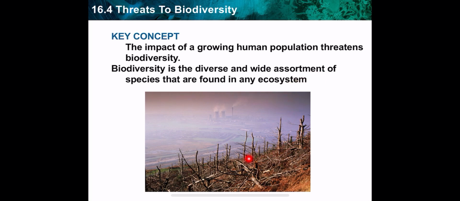So if I told you this ecosystem has high biodiversity, it means that there are many plant species, many animal species, many insects, many fishes. In this case, there is biodiversity. And if you go back to the previous lessons, we said that during succession, after time, the number of species will increase. What does it mean? It means that there is an increase in biodiversity. As a result, the ecosystem will be more stable.